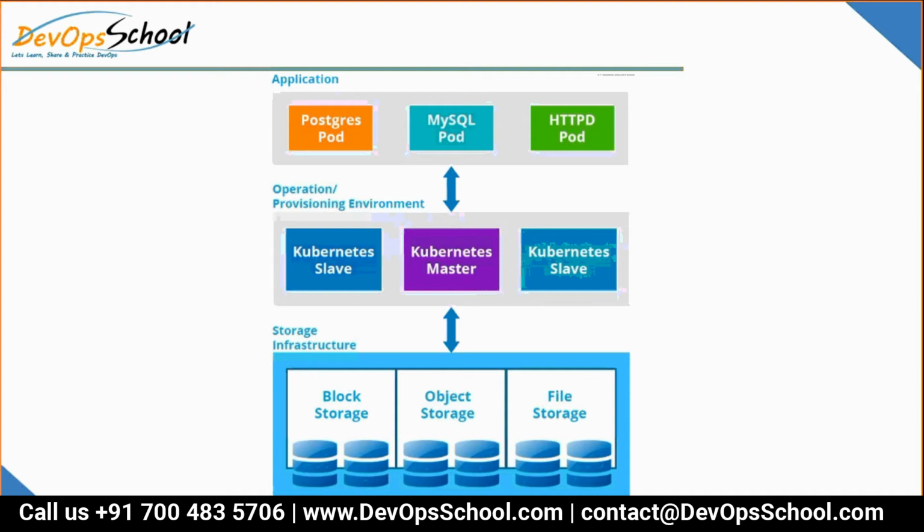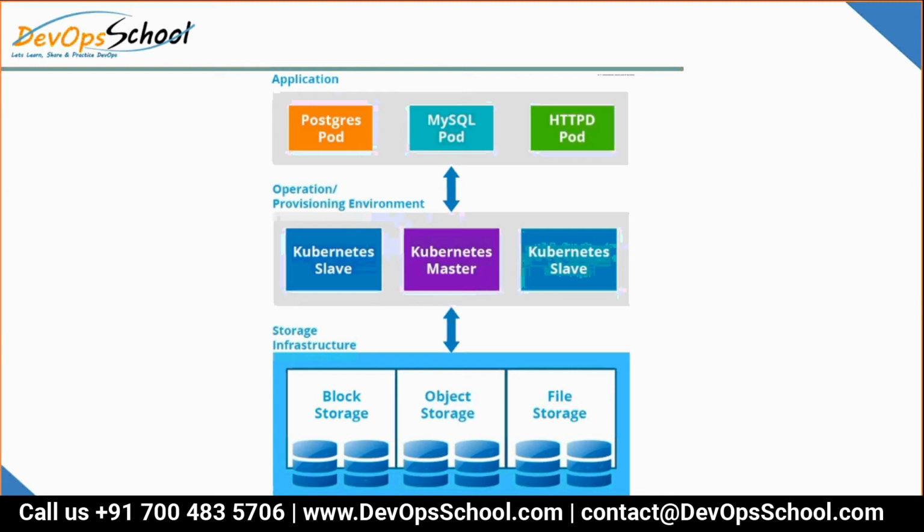But the question is how Kubernetes will understand them. Kubernetes cannot understand all the technologies, right? Only the operating system can understand that. So for Kubernetes to understand, they have interfaces, because once the Kubernetes master understands, only then can you allocate this to the pod, right? Because Kubernetes understands pods very well.